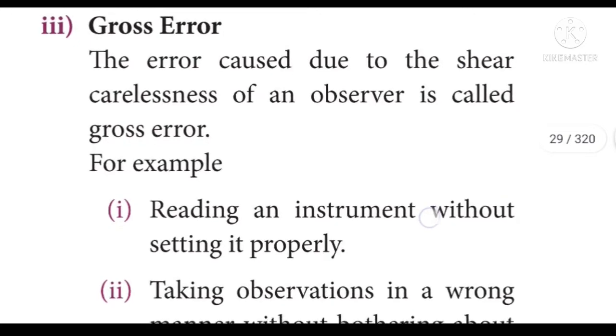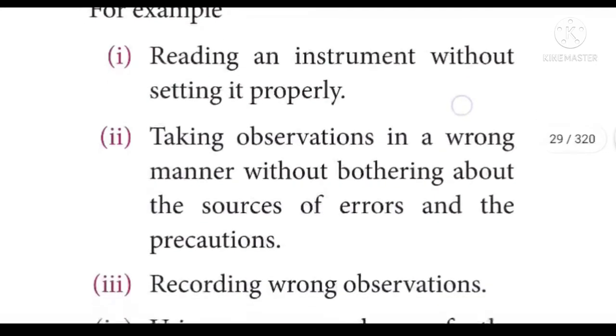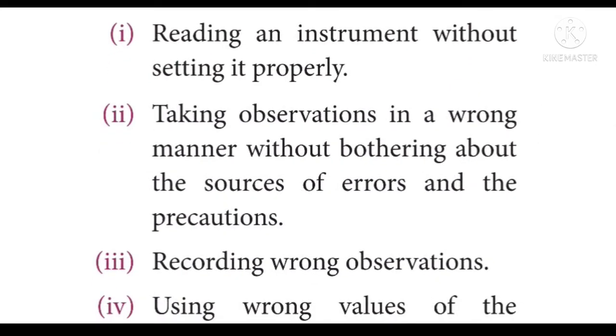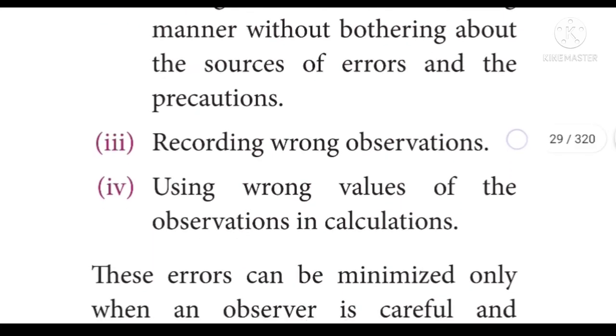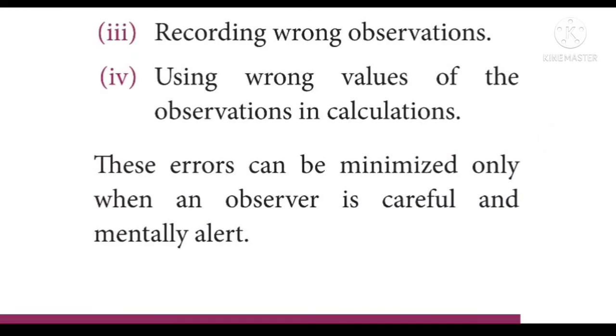Next one is gross error. The error caused due to the sheer carelessness of an observer is called gross error. For example, reading an instrument without setting it properly, taking observations in a wrong manner without bothering about the sources of the errors and the precautions, recording wrong observations, using wrong values of the observations in calculations. These errors can be minimized only when an observer is careful and mentally alert.